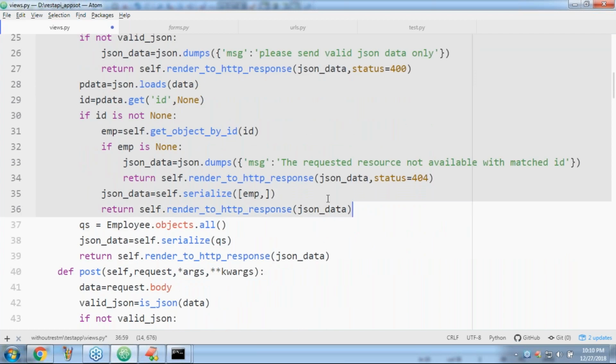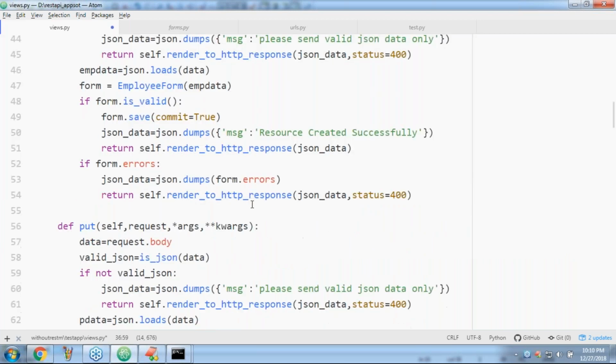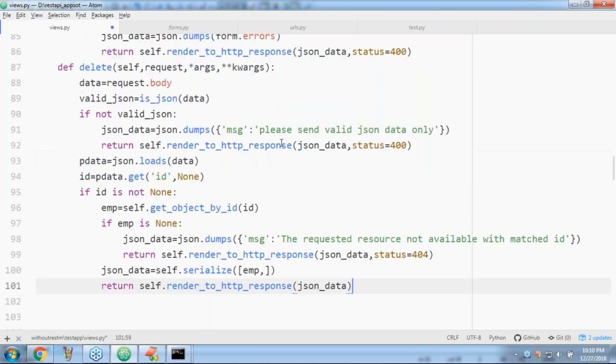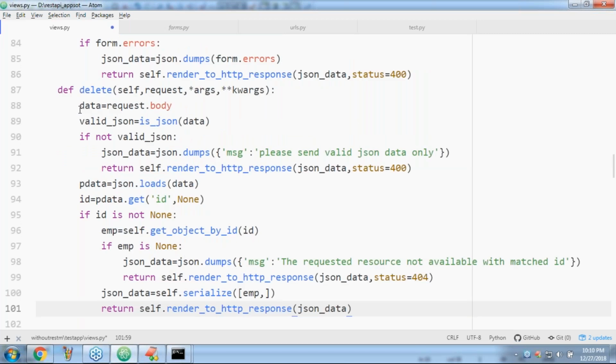Wow, how beautiful. Complete code, luckily I got it. Here, see, get the data. Is it valid JSON or not? If it is not valid JSON, please send an error. Okay, Python data. From the Python data, I'm trying to get the ID.